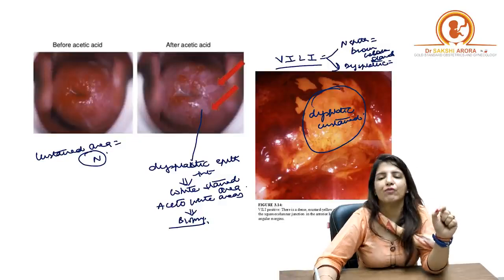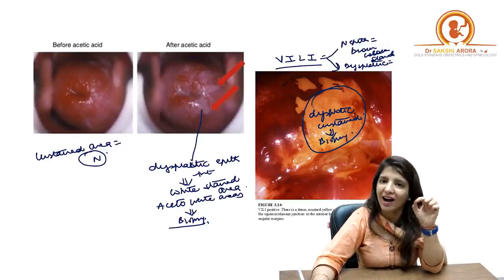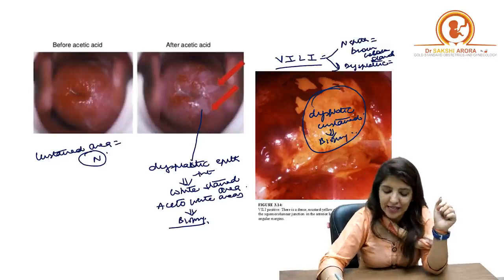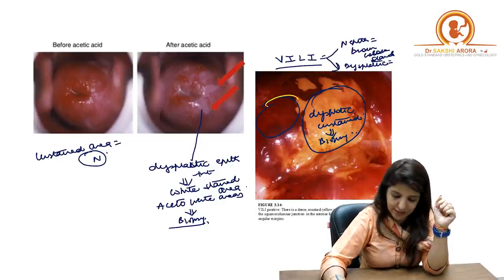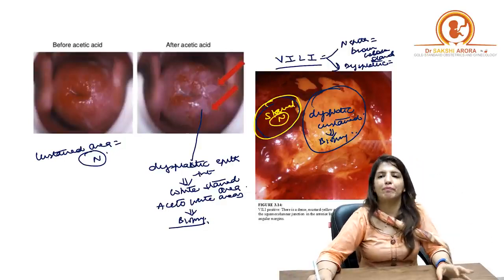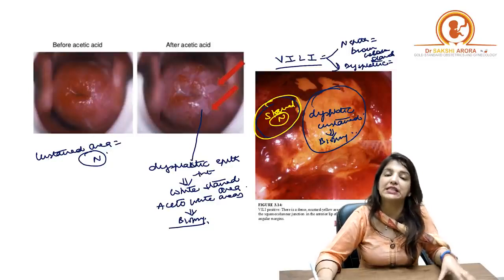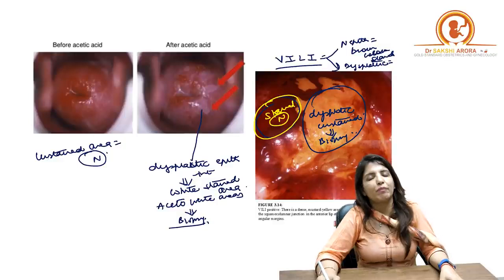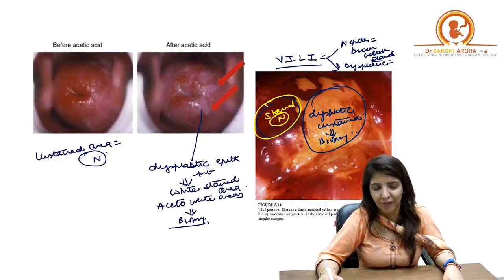So, when you apply Lugol's iodine, you have to take biopsy from the unstained area, right? Stained area over here is normal. So, in this case, the stained area is normal. That's the opposite of what happens when you apply acetic acid. In acetic acid, you have to take biopsy from the stained area. Whereas, when you apply Lugol's iodine, you have to take biopsy from the unstained area, right?